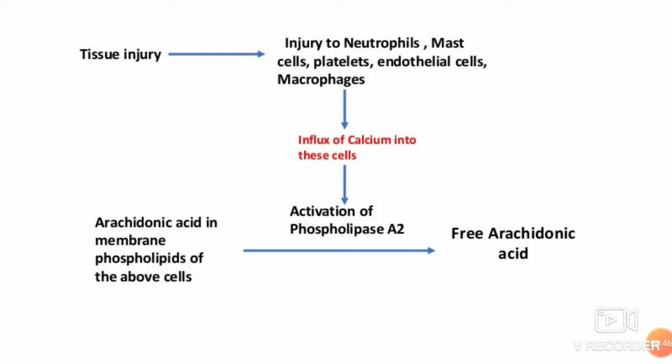Whenever there is a tissue injury, the neutrophils and mast cells and platelets are all brought to the site. Once they are brought to the site, their internal metabolism is changed by an increase in calcium, and there is activation of phospholipase A2. This phospholipase A2 acts on the membrane phospholipids which contain arachidonic acid, and then the enzyme frees the arachidonic acid. Now we have the free arachidonic acid inside the cell.